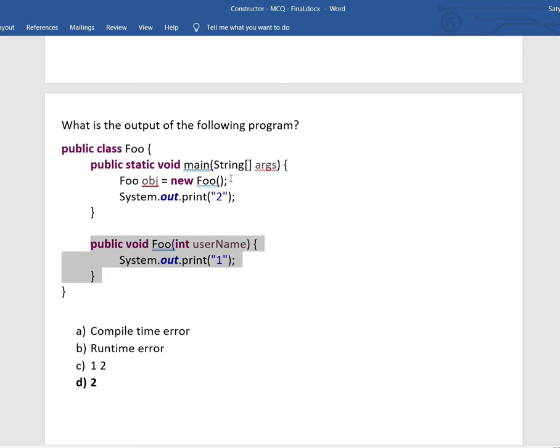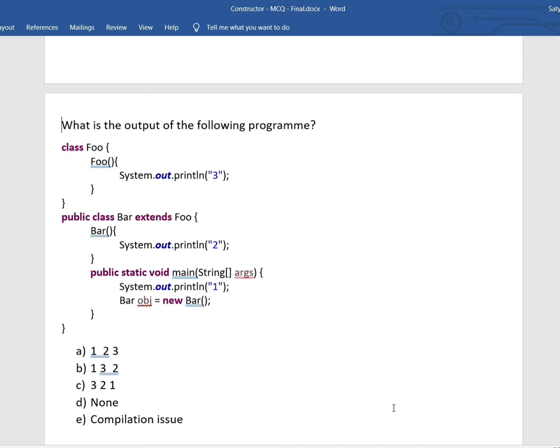Instead, the Java compiler is already providing a default constructor for us, as we don't have any constructor. The code compiles properly and prints true. Let me go to the next question. What is the output of the following program?